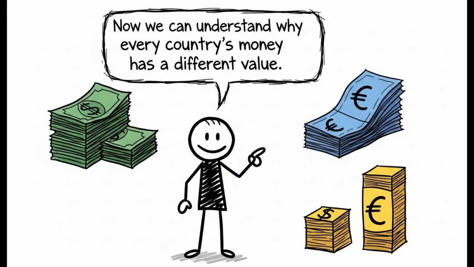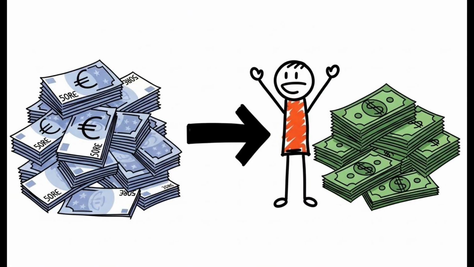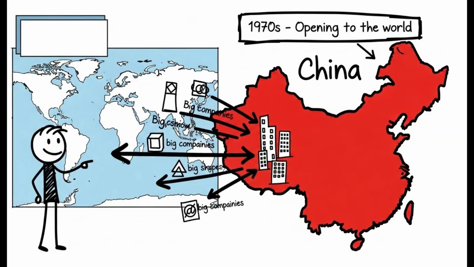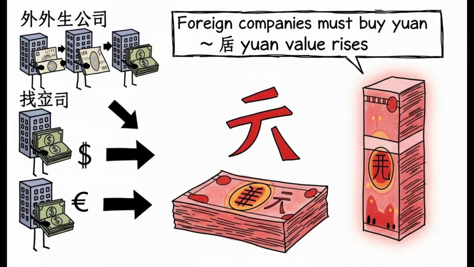Let's get to our main topic. Now we can understand why every country's money has a different value. When foreign companies invest in a country, they must invest using that country's money. For example, when China opened to the outside world in the 1970s, the world's biggest companies flocked to China. They had to buy yuan to build factories. Thus, the value of the yuan rose.